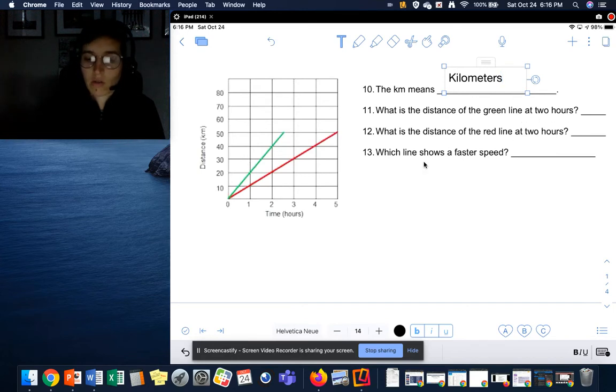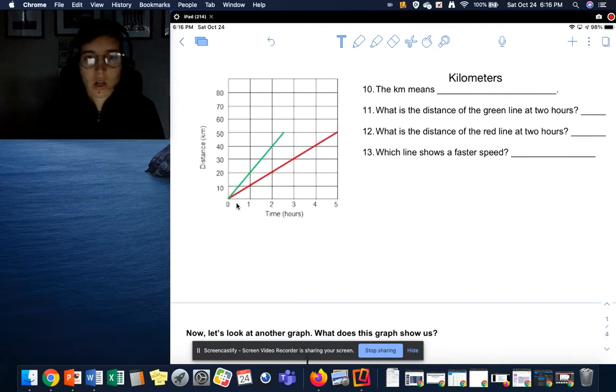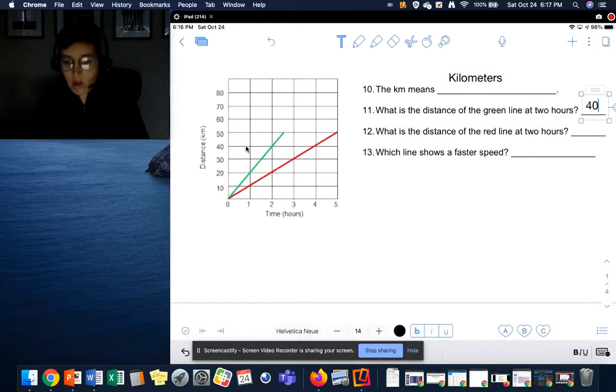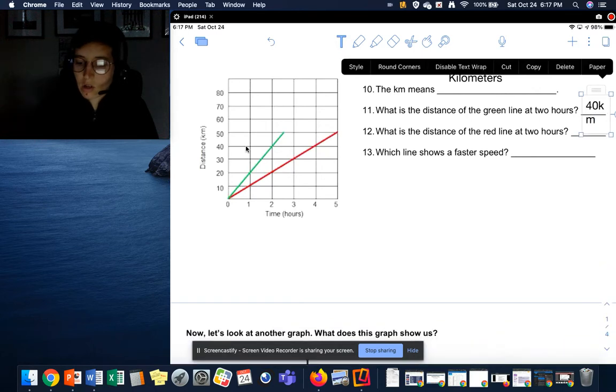On our x-axis, we have time in hours. So here's 0 hours. Here's the green line at 1 hour. And at 2 hours, we follow up and it hits this distance right at 40. We're not just going to put 40, we need to have a unit. So 40 what? 40 kilometers.